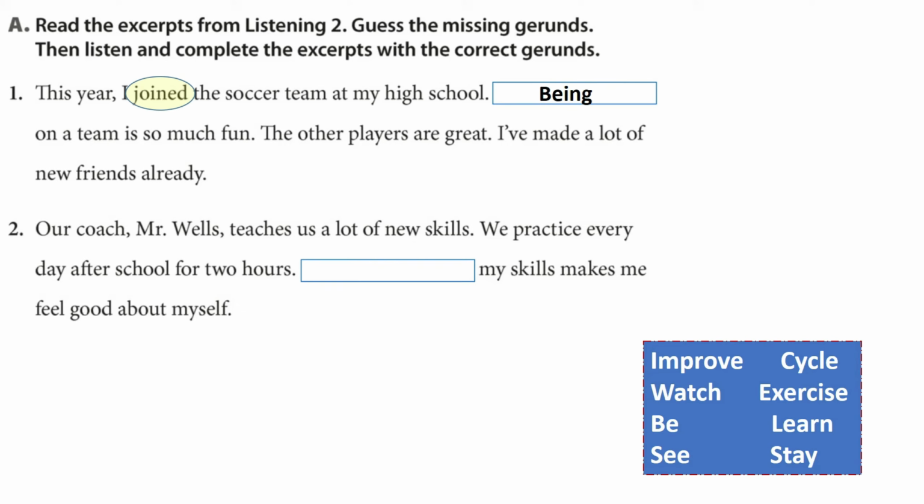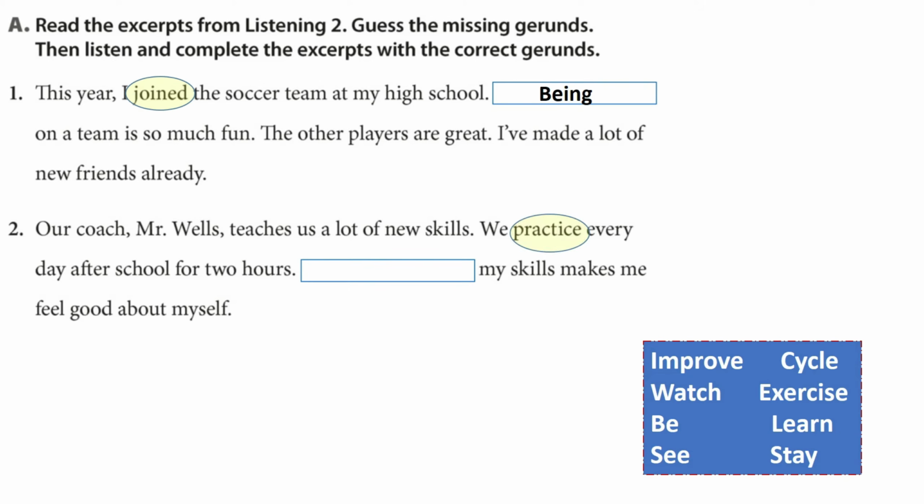Number 2. Our coach, Mr. Wells, teaches us a lot of new skills. We practice every day after school for 2 hours. My skills makes me feel good about myself. So we look for some keywords or a keyword to help us guess the correct gerund.